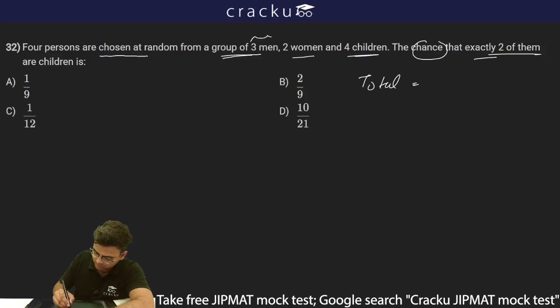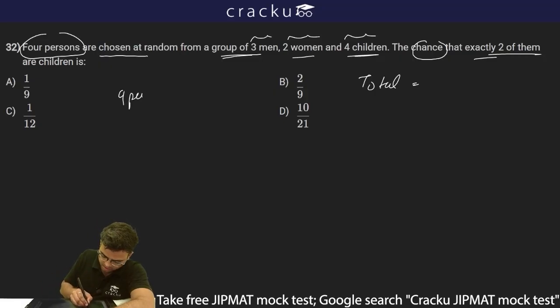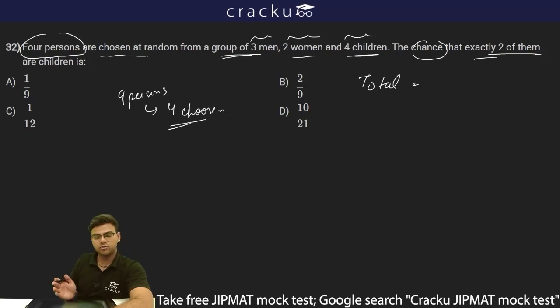There are 3 men, 2 women and 4 children, and a team of 4 persons needs to be chosen. So out of 3 plus 2 plus 4, there are 9 persons, and 4 should be chosen. So the total number of outcomes is 9C4 ways.